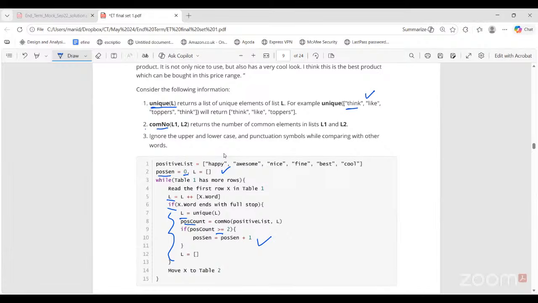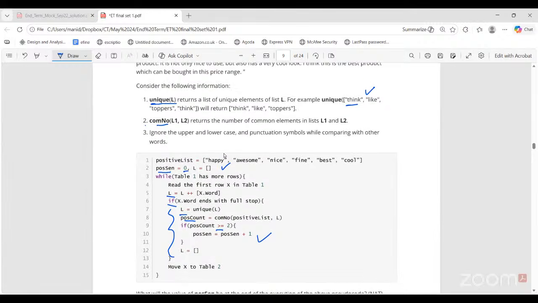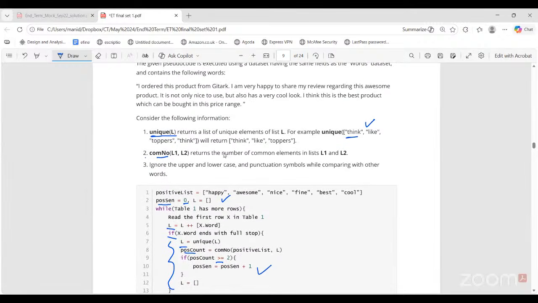So you can understand that the positive sentence variable is going to get incremented when we find such a sentence which has at least two positive words from this positive list, right? So what they are asking us is what will be the value of positive sentence. So we have to read the sentences. First sentence is, I ordered this product from Gita. So this unique L will contain which words?